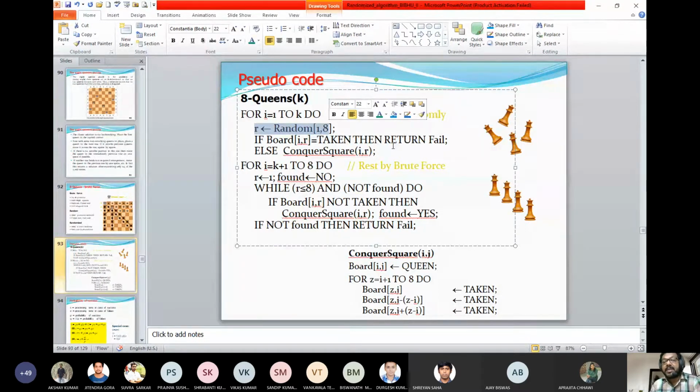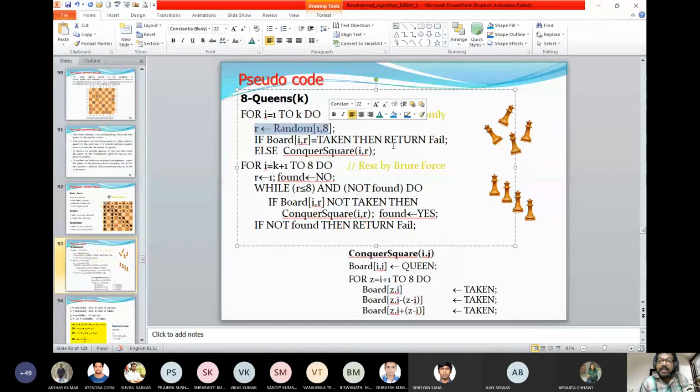So what the algorithm says: I start with an i value, I have to take in a j value, then I have to place that queen there. First I am placing the queen into the board. The board is my matrix. That's why I ask which data structure you are going to use. After placing that queen, then we update i equal to i plus 1 for the remaining places.